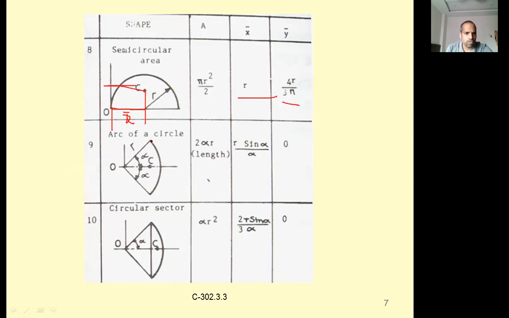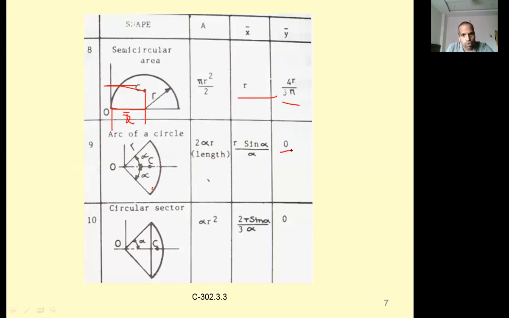Next, arc of a circle. This is only an arc, not solid. Only for this arc we are calculating the centroid. The arc length is 2 alpha r, where 2 alpha is the angle between these two radii about this point. Next, x bar is nothing but r sin alpha by alpha, and y bar is 0, because this part is symmetric about this axis. That's why it lies on this one.